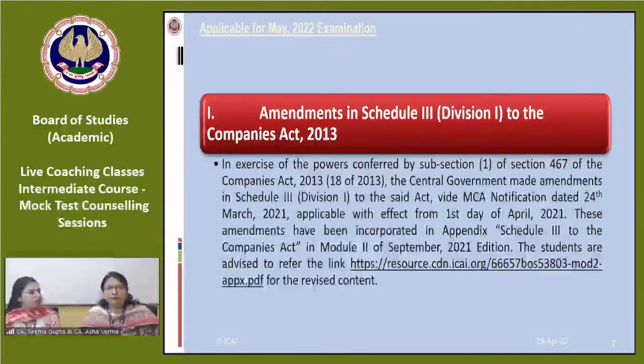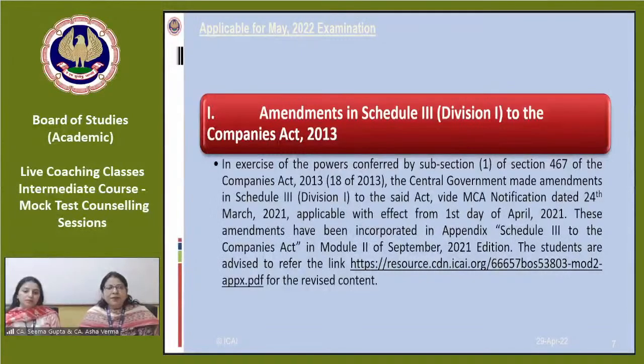Also, we have updated chapter 10. Yes, chapter 10, consolidated financial statements, has also been updated accordingly, because wherever Division 1 of Schedule 3 is applicable, we have revised it. So students, if you have not referred to it till now, you can refer to the RTP, where you can find the link to the revised content, and you can also refer to the revised chapters from the BOS knowledge portal.